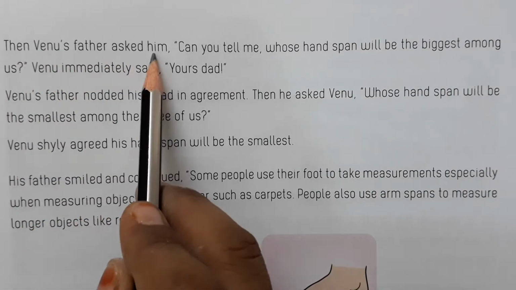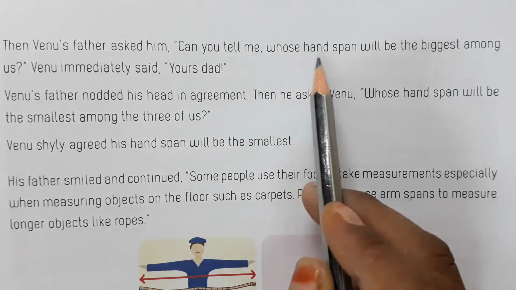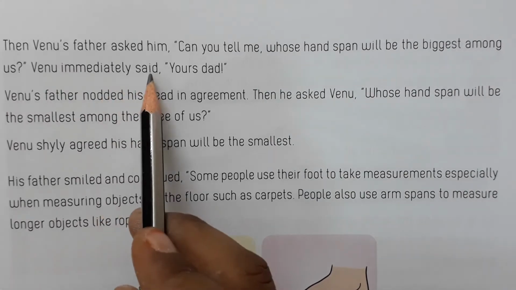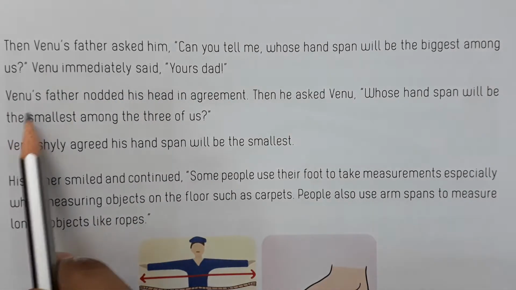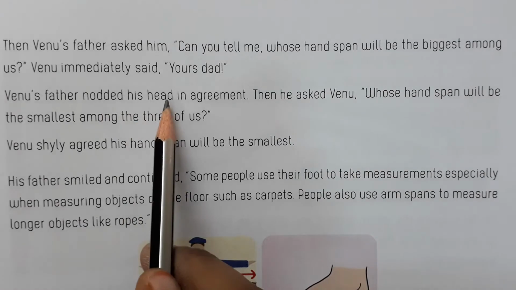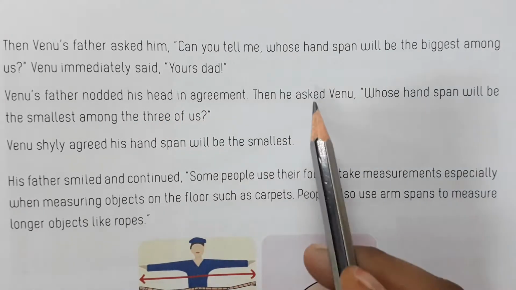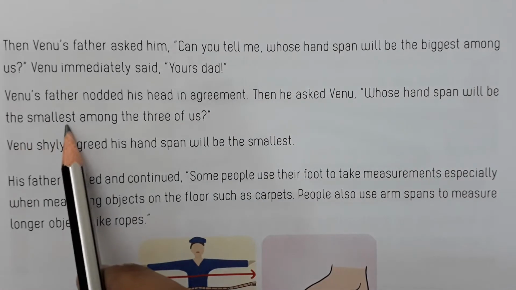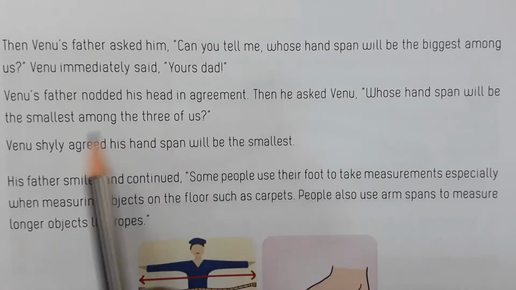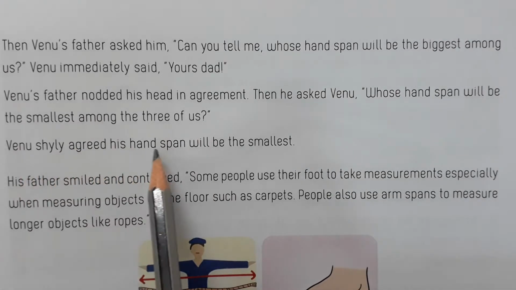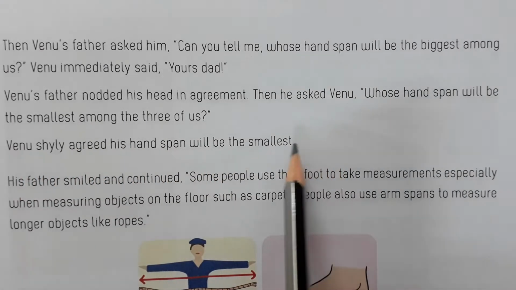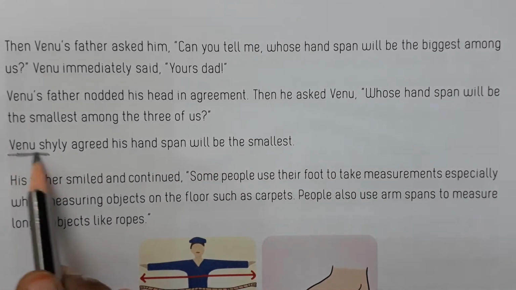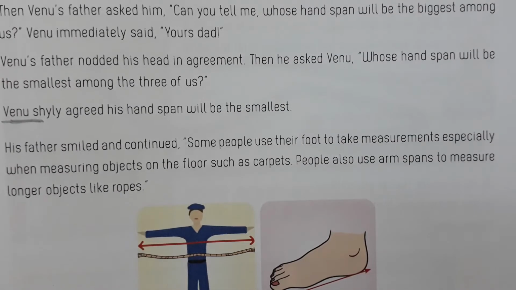Then Venu's father asked him, "Can you tell me whose hand span will be the biggest among us?" Venu immediately said, "Yours, Dad." Venu's father nodded his head in agreement. Then he asked, "Whose handspan will be the smallest among the three of us?" Venu shyly agreed his handspan will be the smallest.